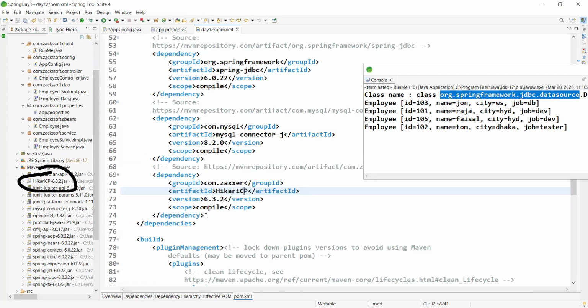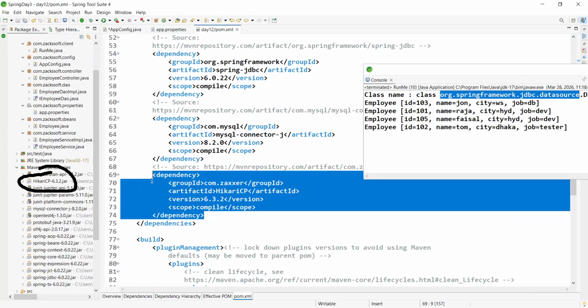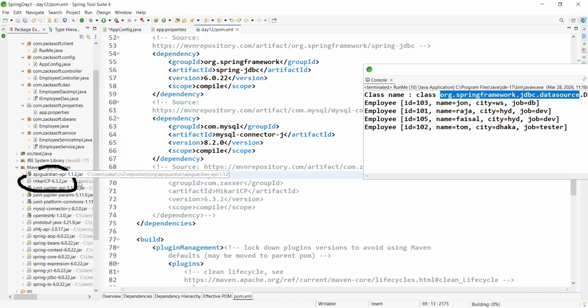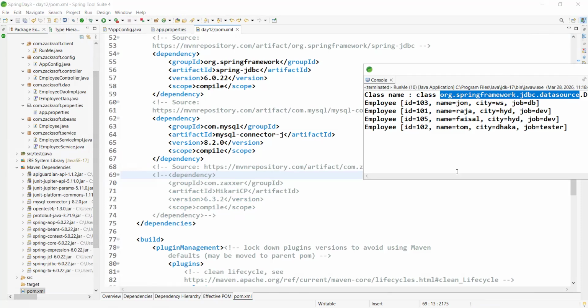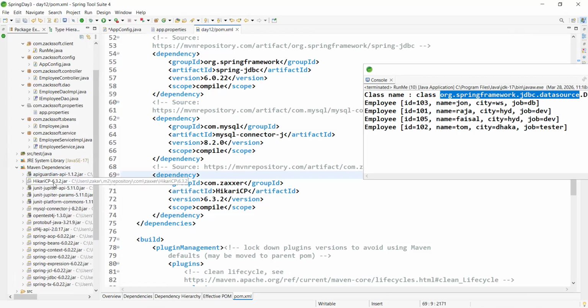Let me comment it out up to now. Hikari CP is gone, right? Is there any Hikari CP jar in the Maven dependencies now? No, sir. Let me say it again. Are we getting Hikari CP, right?